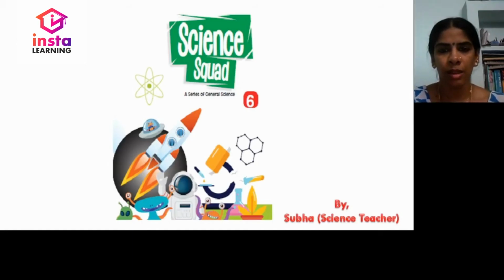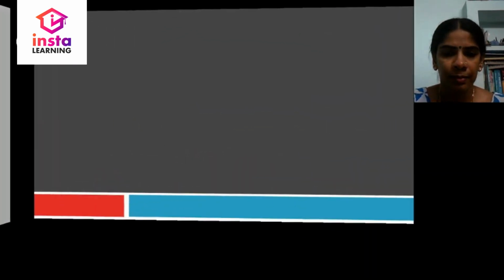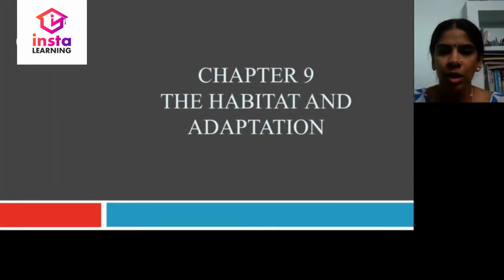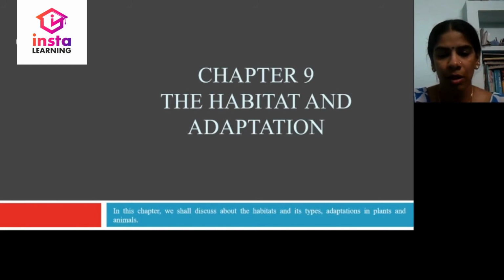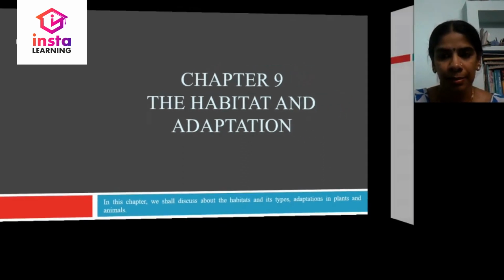Hello students, let us learn General Science for class 6 from the book Science Squad. Today we are going to learn chapter 9, the habitat and adaptation. In this chapter we shall discuss the habitats, types and adaptations in plants and animals. Let us begin the chapter.